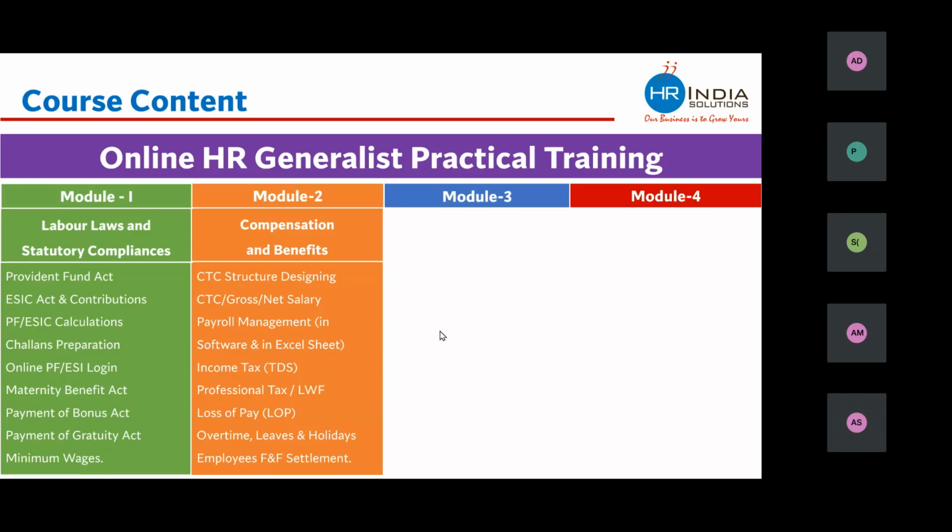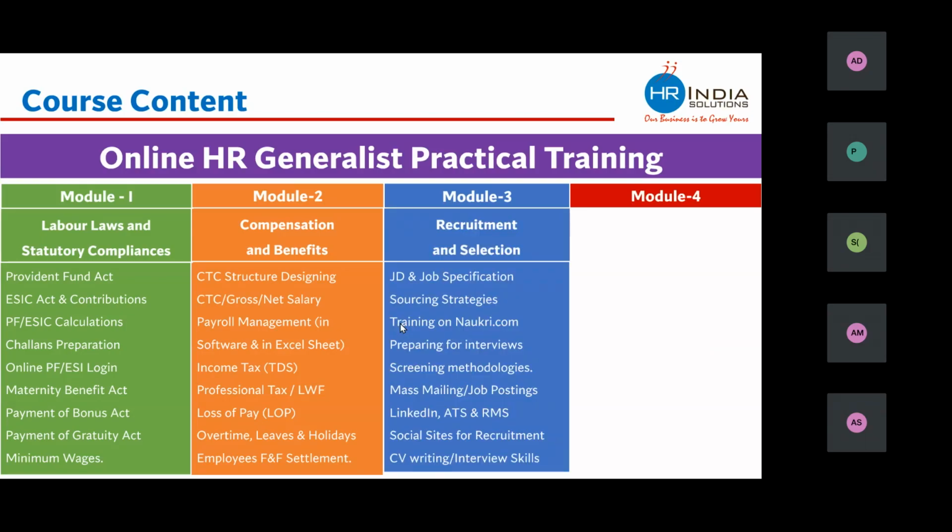The other important things which we learn under this module are income tax, professional tax, loss of pay, overtime, leaves and holidays, and finally we see how employees' full and final settlements are done at the time of leaving. The third module which we have under this program is of recruitment and selection, which is